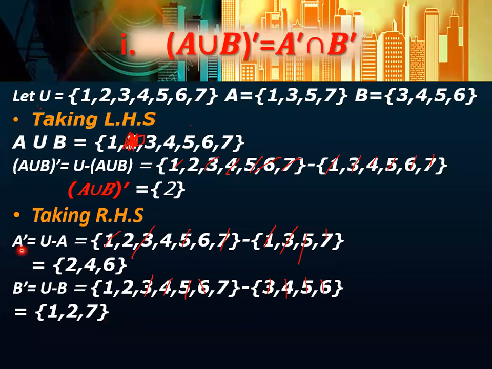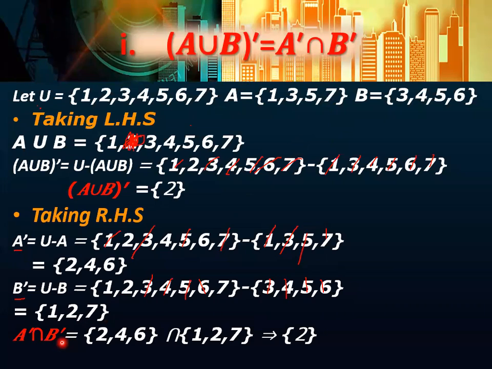Now you have A complement and B complement, and you have to find A complement intersection B complement. So you will write down the answer of A complement, which is 2, 4, 6, intersection the answer of B complement, which is 1, 2, 7. In intersection, we pick only the element which is common in both sets. So which one is common? This 2 is common in both the sets. So we take 2 as our answer. A complement intersection B complement is equal to 2.